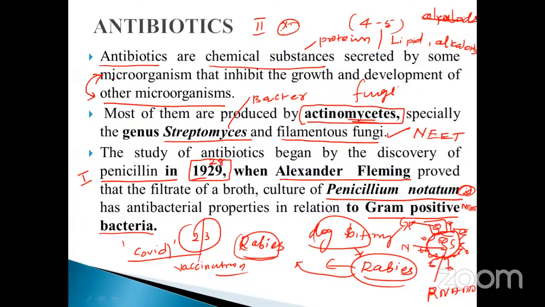So here you must note it down. Antibiotics are nothing but chemical substances secreted by some microorganisms that inhibit the growth and development of other microorganisms. Most of them are produced by the actinomyces fungi, especially the genus Streptomyces and the filamentous fungi. Streptomyces is nothing but the bacteria. The study of antibiotics begins by the discovery of penicillin in 1929, when Alexander Fleming provided the filtrate of a broth culture of Penicillium notatum. It has antibacterial properties in relation to the gram-positive bacteria.